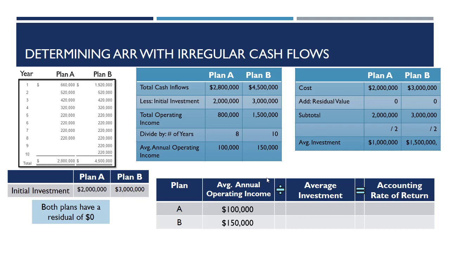Neither of them has a residual value, so both will be worth 0 at the end of the life of this investment, which means to find the average of those two numbers, we just divide by 2. It'll be $1 million for your average investment in Plan A and $1.5 million for your average investment in Plan B, which means the accounting rate of return on both plans is actually 10%. So accounting rate of return being equal doesn't really help us here. Both plans are equally attractive.